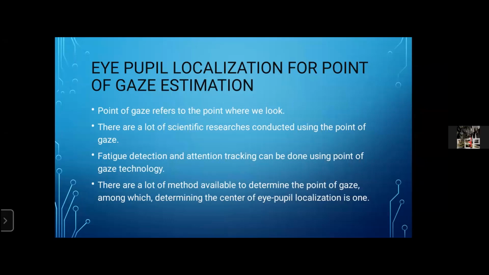Point of gaze refers to the point where we look. There are a lot of scientific researches conducted using the point of gaze. Fatigue detection and attention tracking can be done using point of gaze technology. There are a lot of methods available to determine the point of gaze, among which determining the center of the eye by pupil localizing is one.